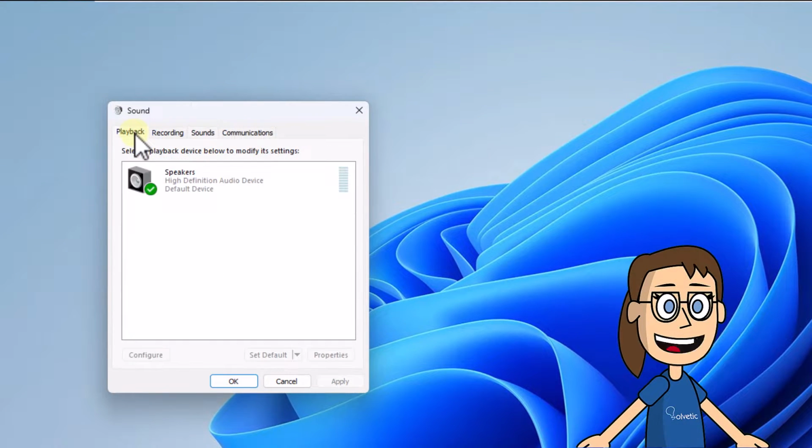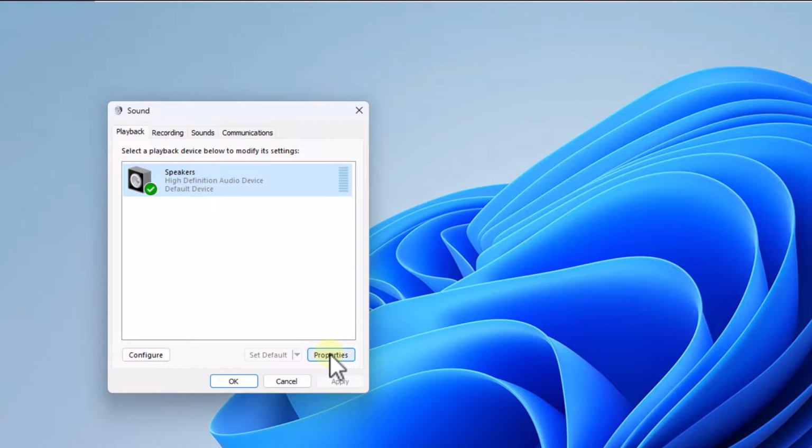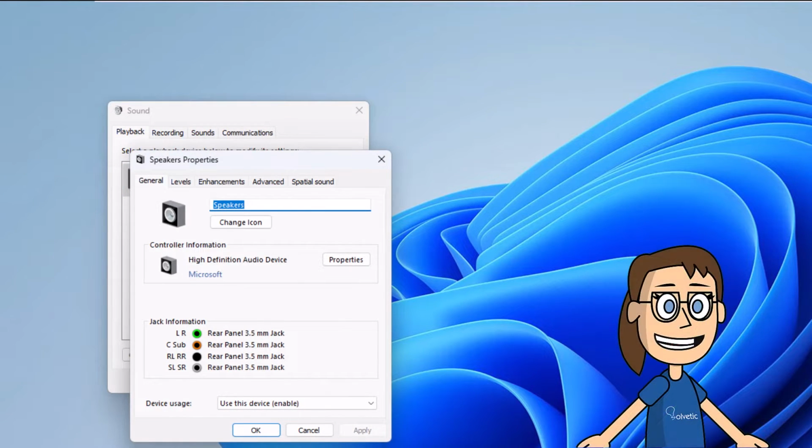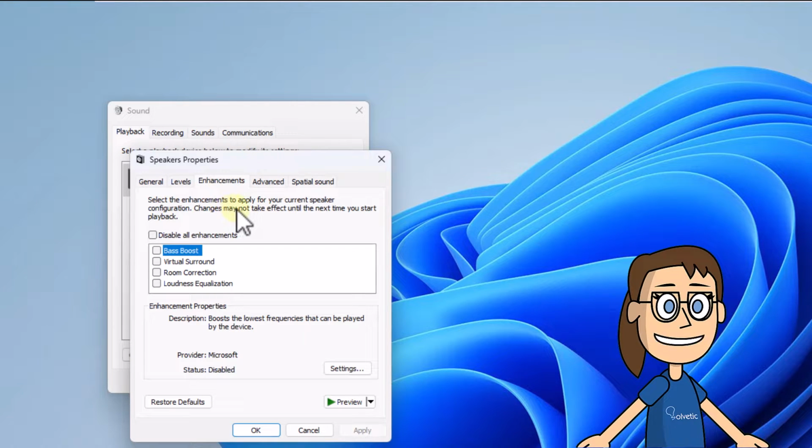After this, in the Playback tab, select the current speakers. Click on Properties. Now in the Enhancements tab, you will activate the box, Disable all enhancements. Apply these changes.